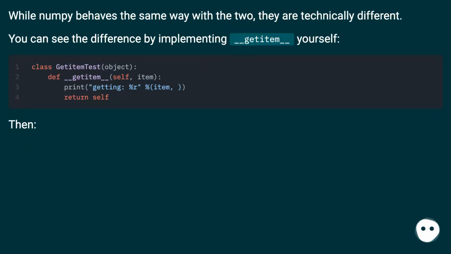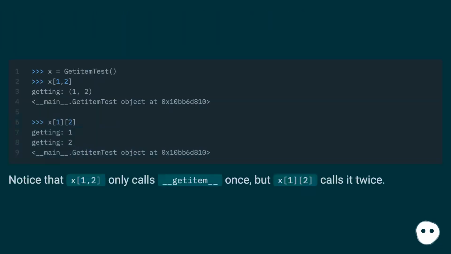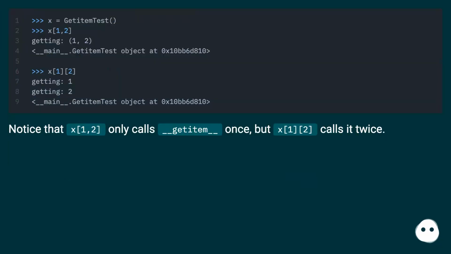While NumPy behaves the same way with the two, they are technically different. You can see the difference by implementing __getitem__ yourself. Then notice that x[1, 2] only calls __getitem__ once, but x[1][2] calls it twice.